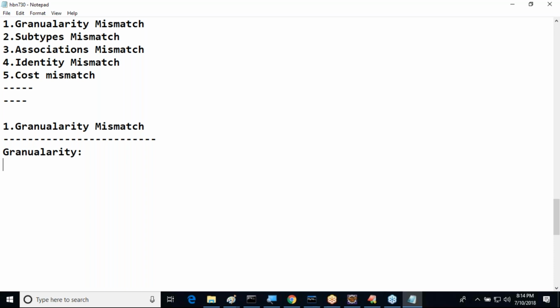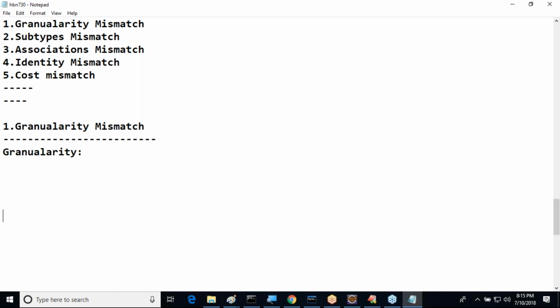The granularity of the classes is that count, 10. In my project, I'm using 10 tables. Granularity is 10 tables. In a class, I have used 5 variables. So the granularity of the variables is 5. In a table, 10 columns are available. Here granularity is 10. So finally, a count is representing granularity. From this count point of view, mismatches are coming.